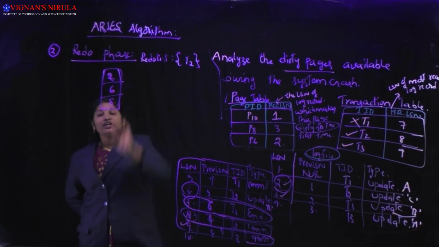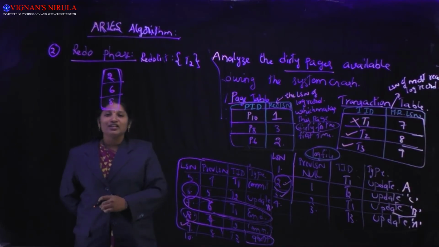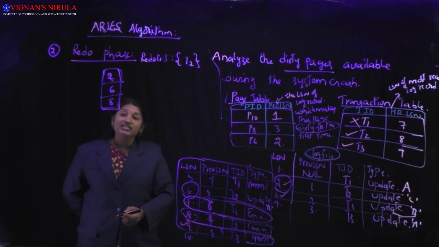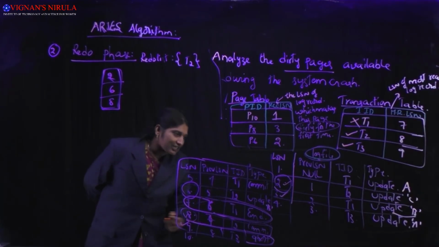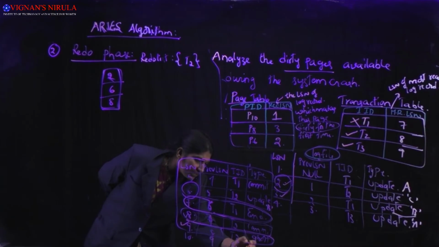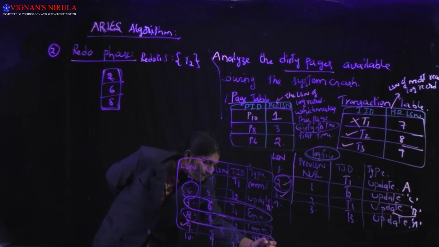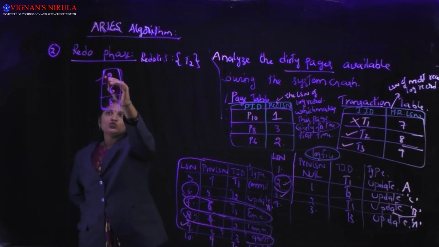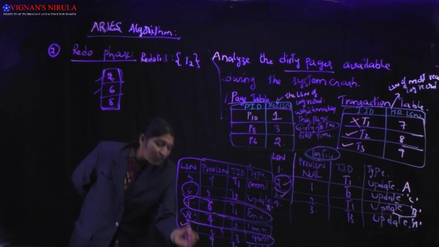Before redoing, we should write another log record. The next LSN is 10. What is the action? The previous LSN is 9, the transaction is T2, and the type is update. For the sixth record also I am writing another log record, that is 11.